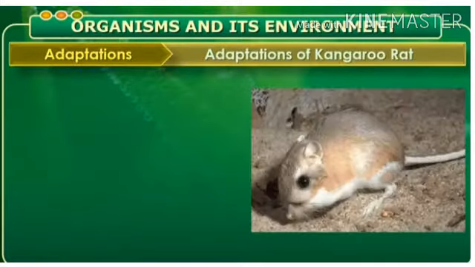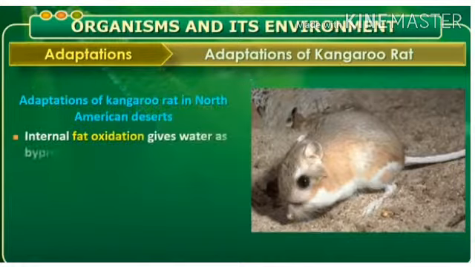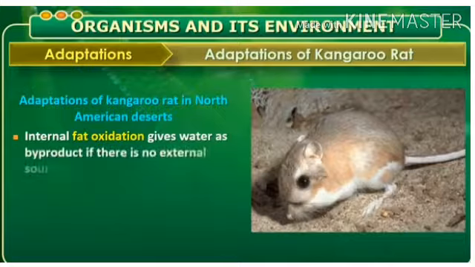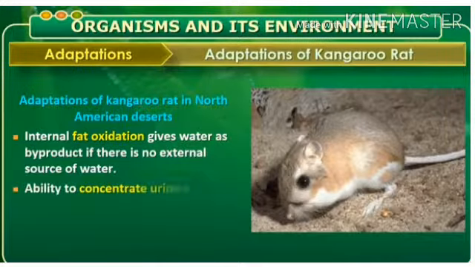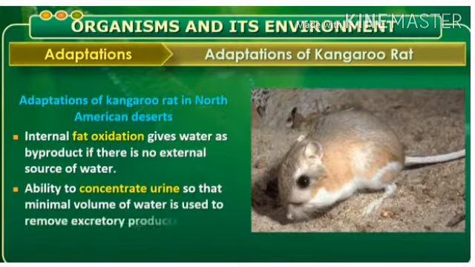Let us see the adaptations of kangaroo rat. Adaptations of kangaroo rat in North American deserts. The internal fat oxidation gives water as a byproduct if there is no external source of water. Ability to concentrate urine so that the minimal volume of water is used to remove the excretory products.